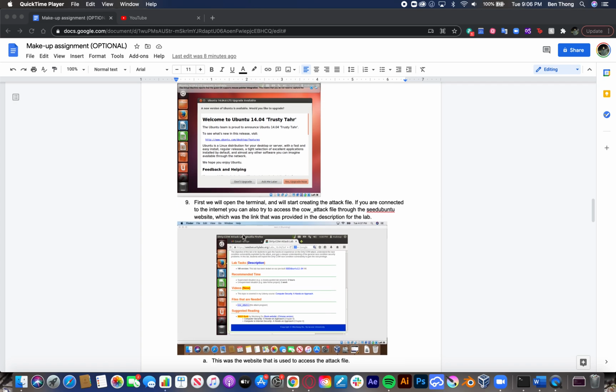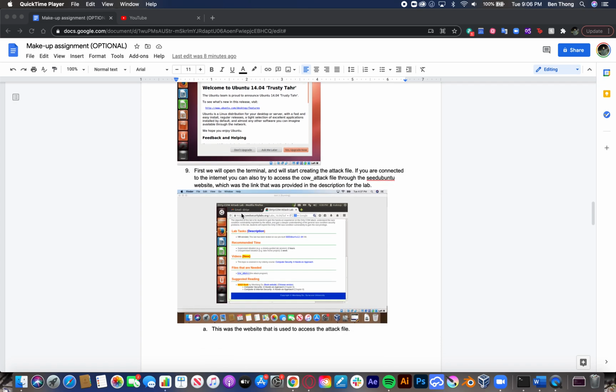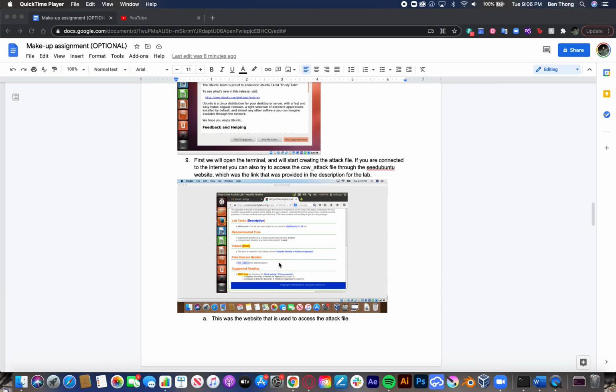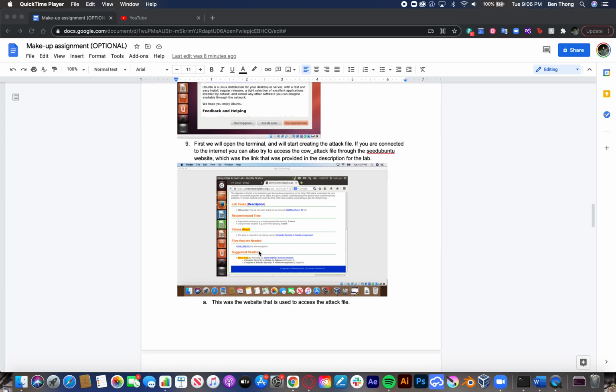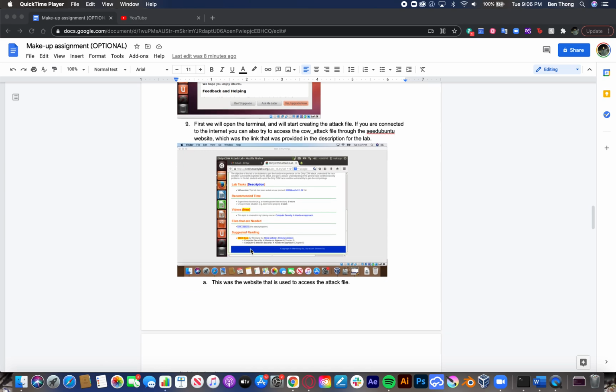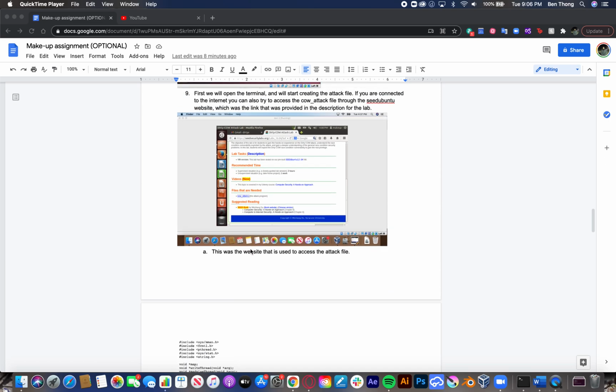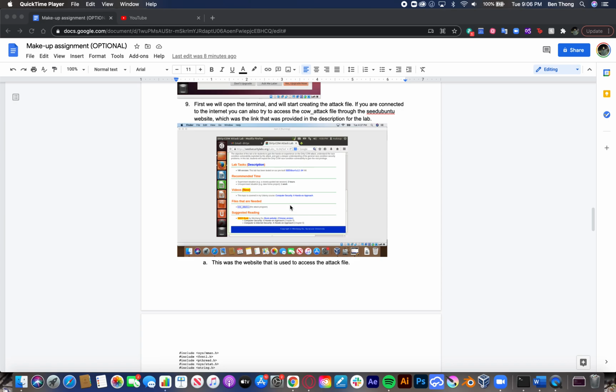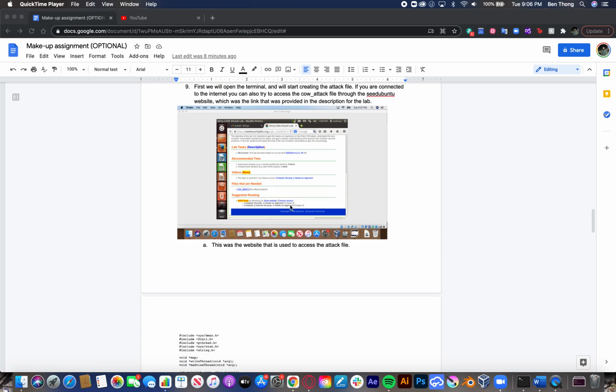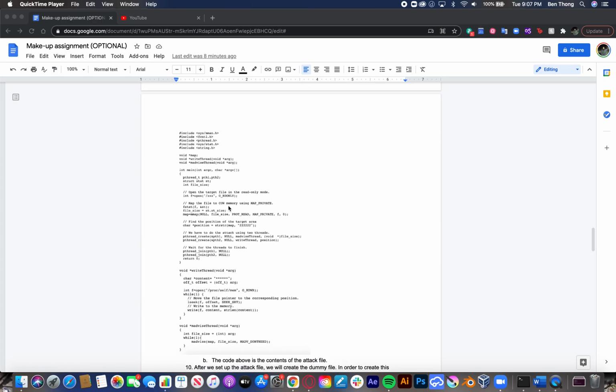But I also went to the actual website. I sent it to myself through Gmail in Firefox, and I opened the actual link to this lab. I downloaded cowattack.c, and it immediately saved the file. But that was when I started having problems. As soon as I saved that file, I wasn't able to write anything else, nor create any copies of the file, because like I said, it was read only. This is just the contents of that file.